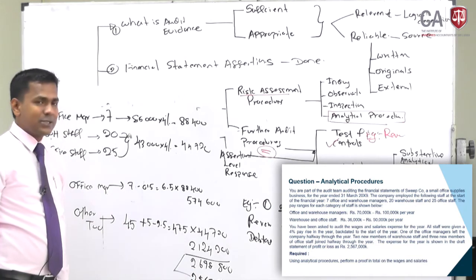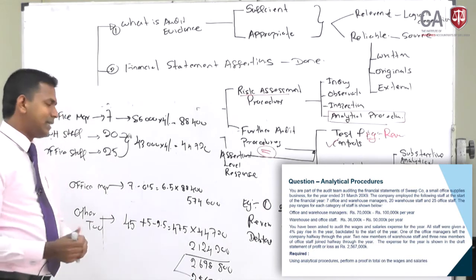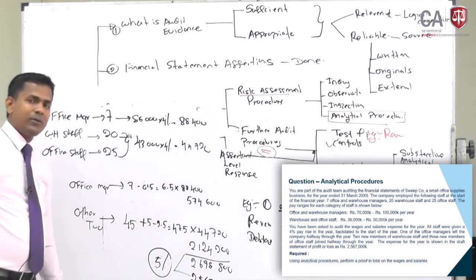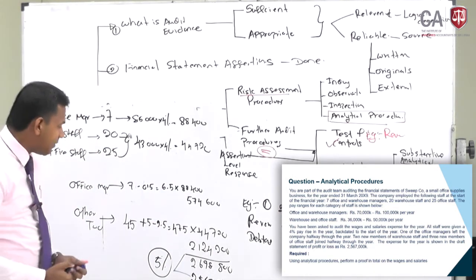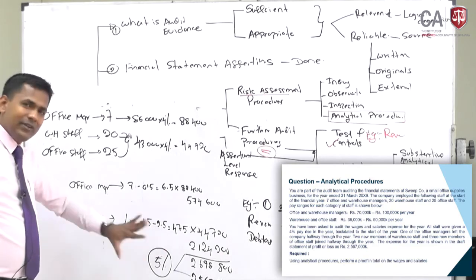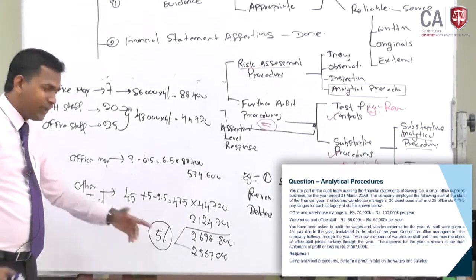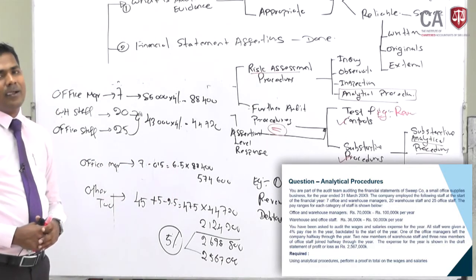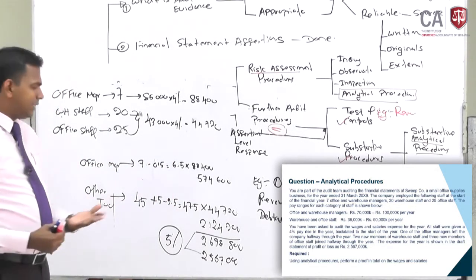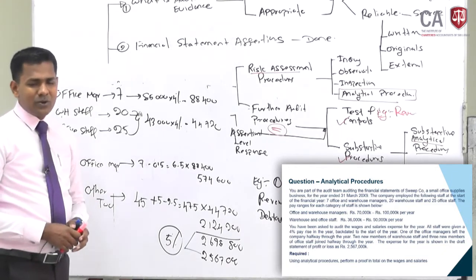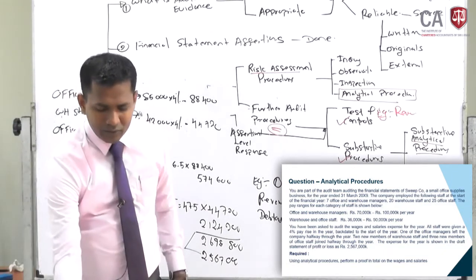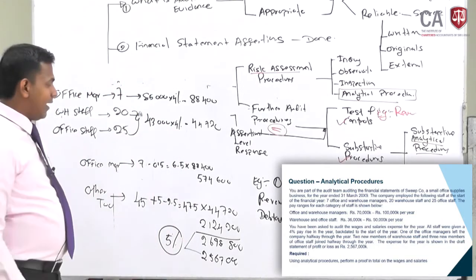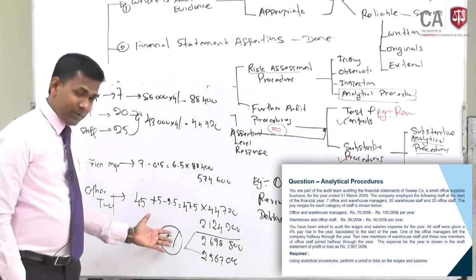If you deduct 2.5 million from 2.6 million, and if you take it to the percentage, it will come to around 5%. So what does 5% mean? The variance between your answer and what is given in the P&L is less than 10%, it's 5%. So therefore the auditor is not required to do further verification. Why? This 5% is possible, no?